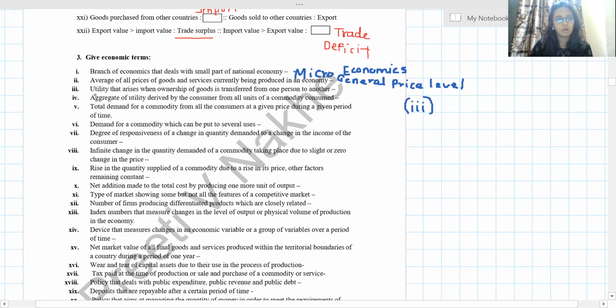Now third, utility that arises when ownership of a good is transferred from one person to another. In the types of utility we have seen this. The answer is possession utility.